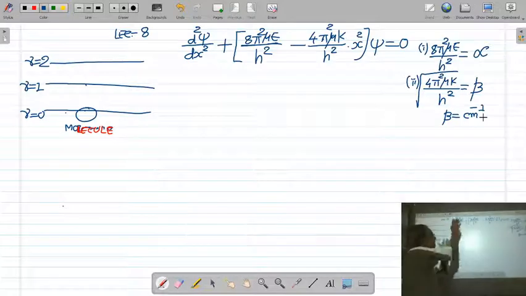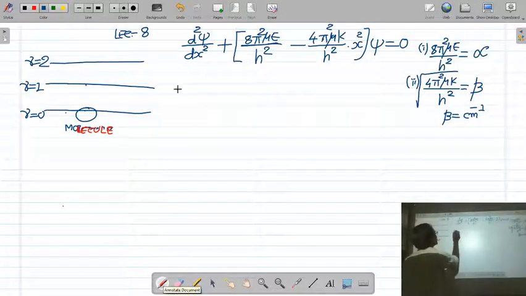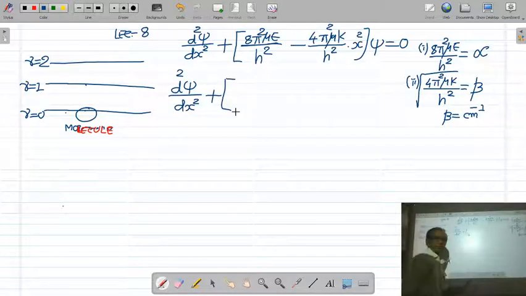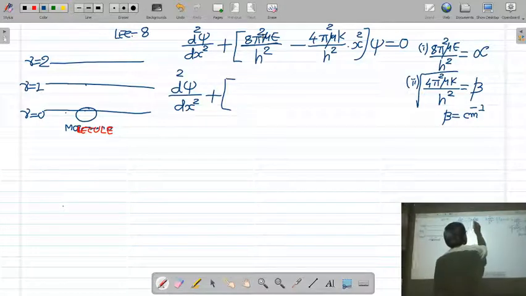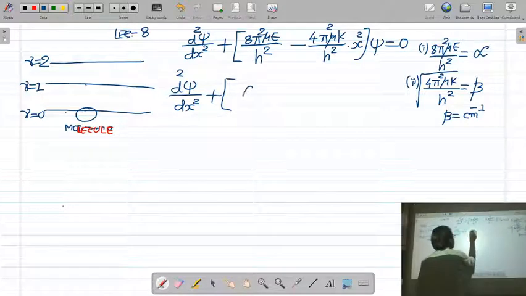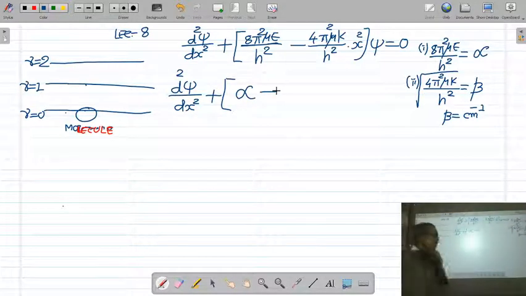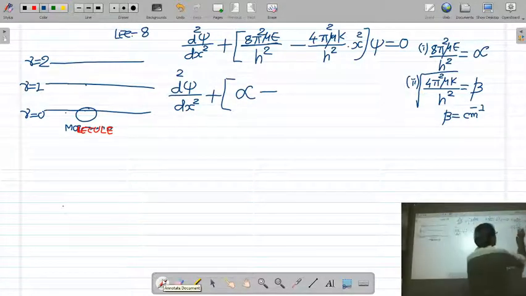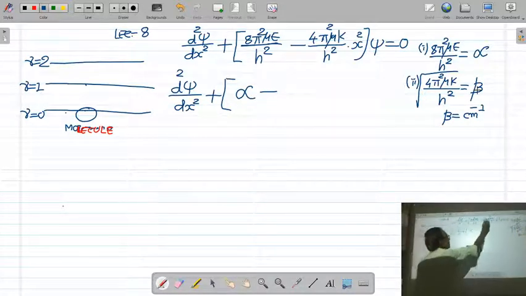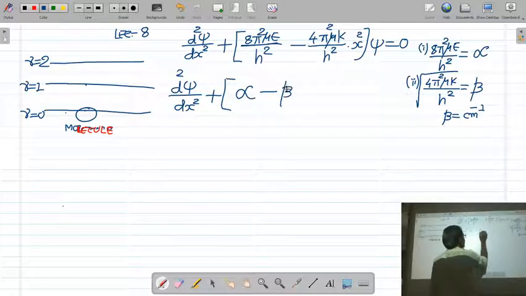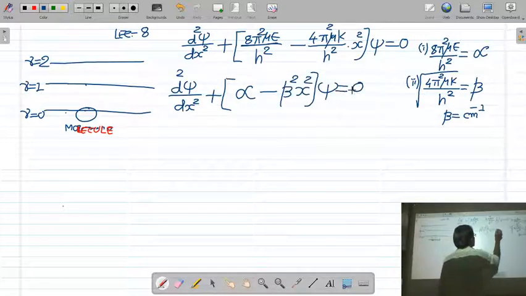We substitute these values in this equation. We get d²ψ/dx² plus alpha minus beta² x² ψ is equal to 0.